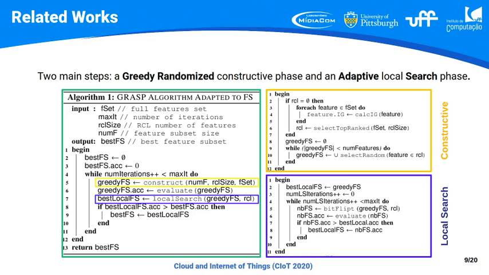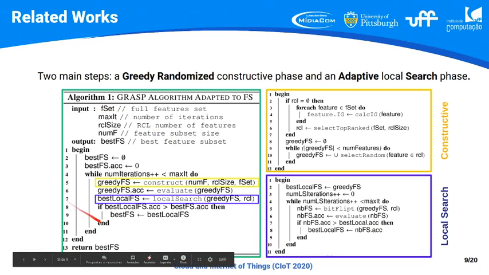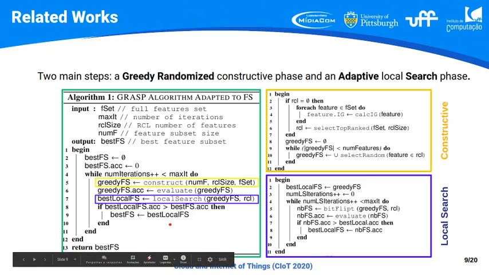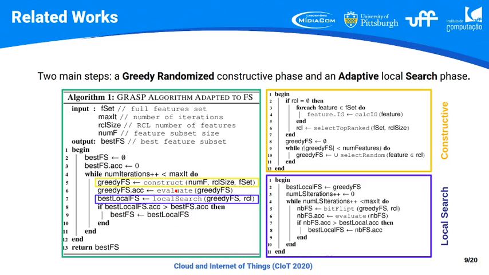This green box is the GRASP algorithm, and we have two main phases in the algorithm. We will run these two phases in many iterations. The first phase is basically to construct a solution, and after this construction we will have a greedy solution, a greedy feature selection or feature subset.